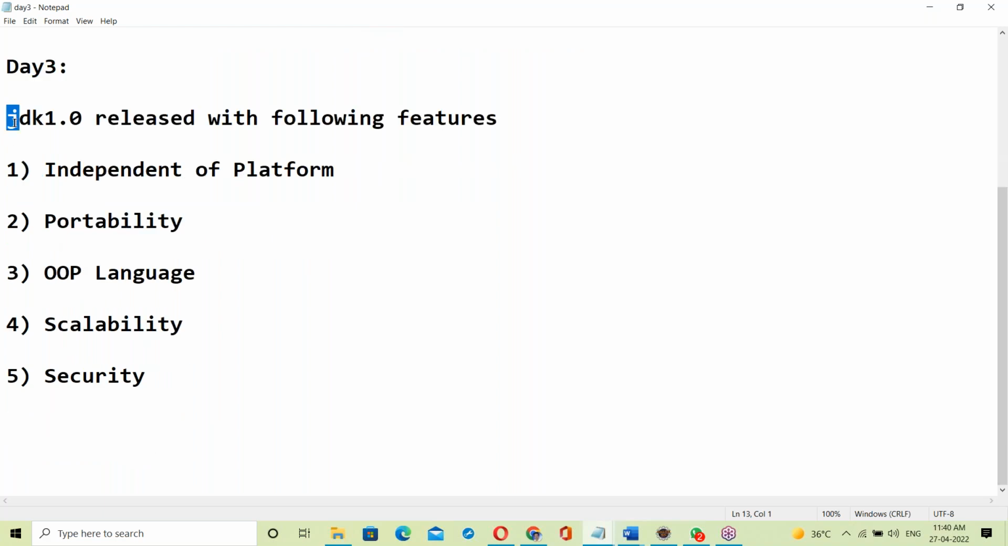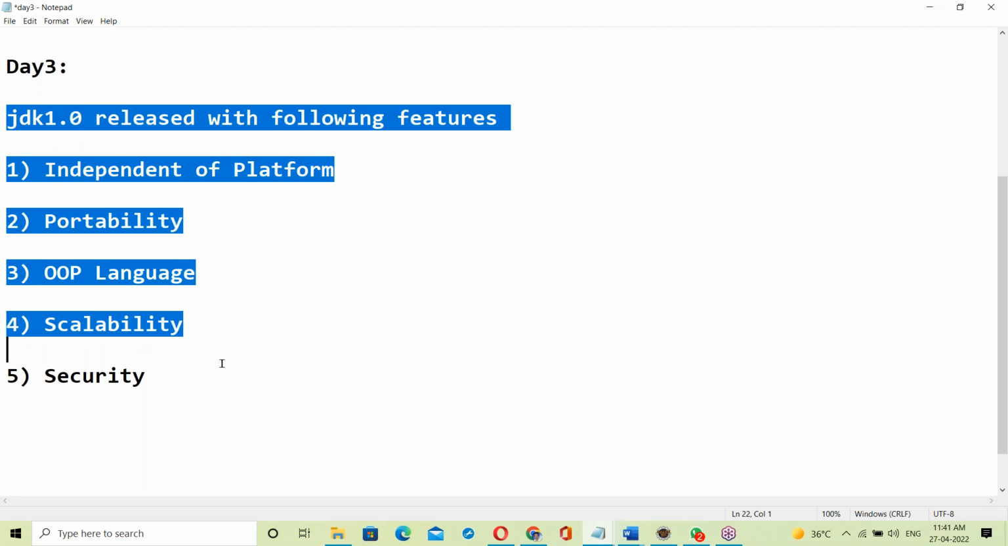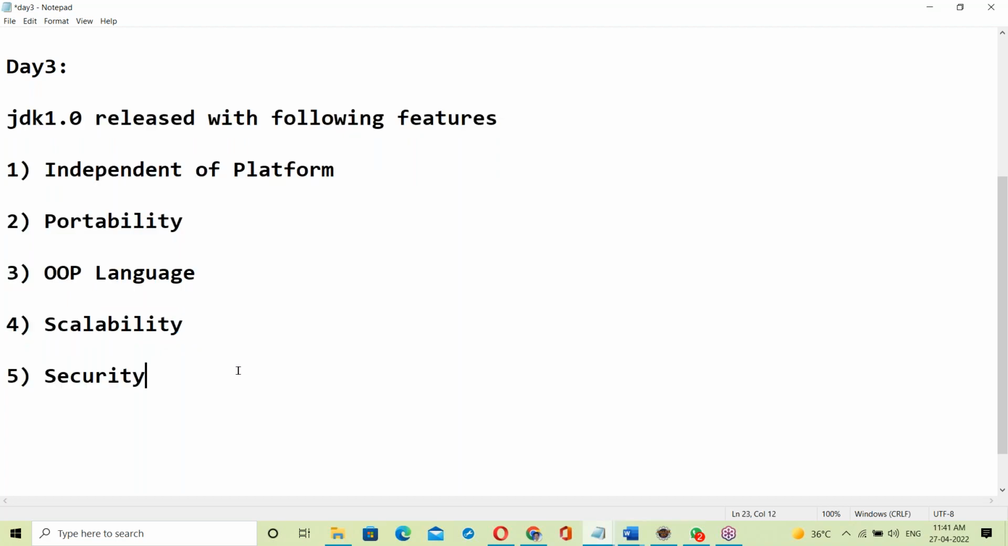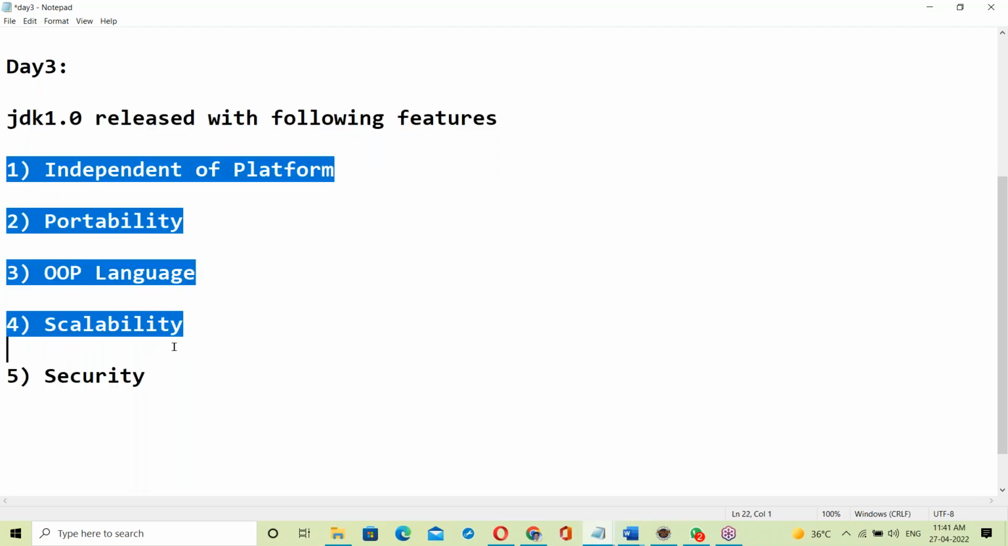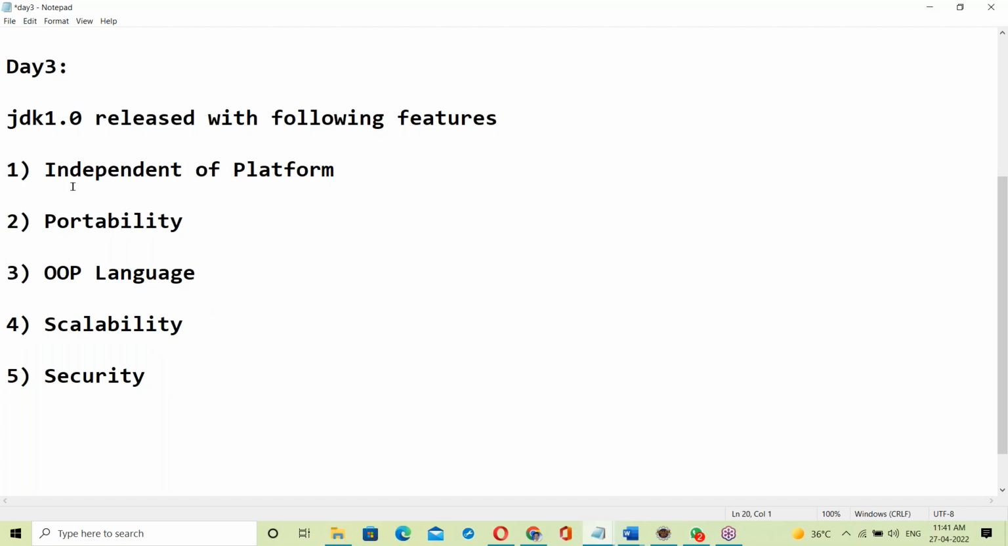To understand all these features, some prerequisites are required. Directly starting with Java may not be understandable. Independent of these features, I can explain. If I explain only definitions, you can understand just the definitions.